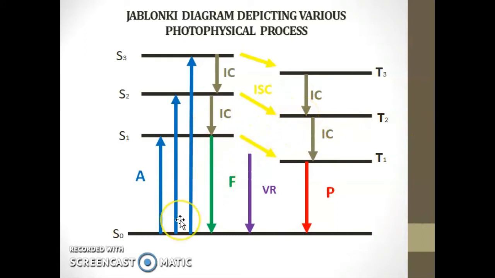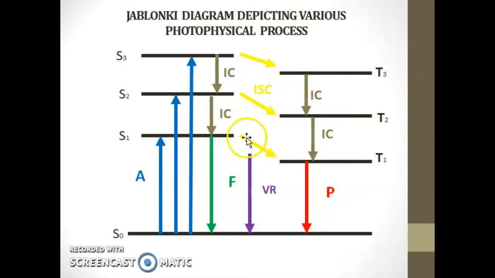If a molecule in the singlet ground state S0 is raised by photo excitation to one of its several singlet excited states, represented by S1, S2, S3, etc. But from S0, the quantum mechanical selection rule does not allow the transition to T1. That is a forbidden transition, and likewise this S1 to T1 transition is forbidden.